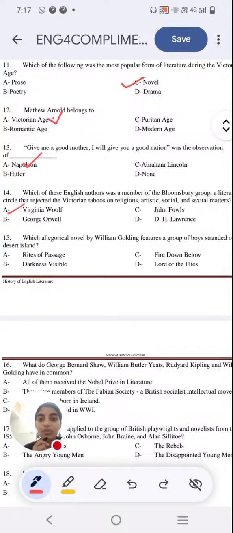This is the first work of William Golding. That's the hint. And as you have guessed, the right answer is option D, Lord of the Flies.